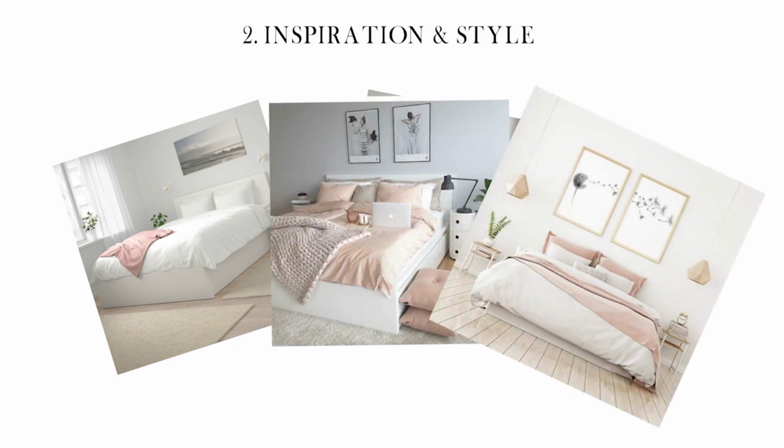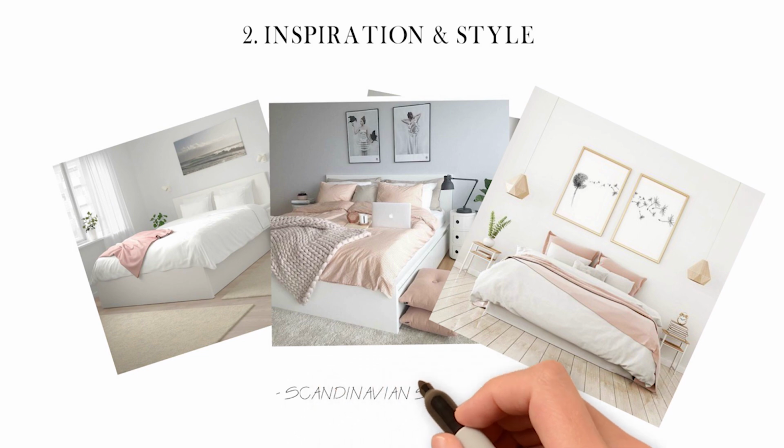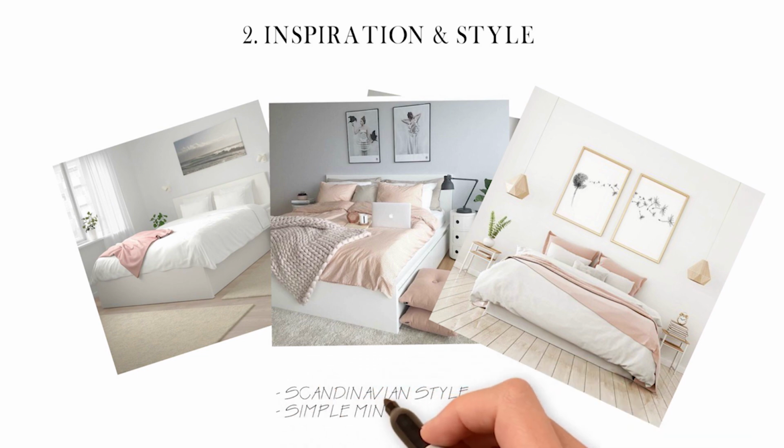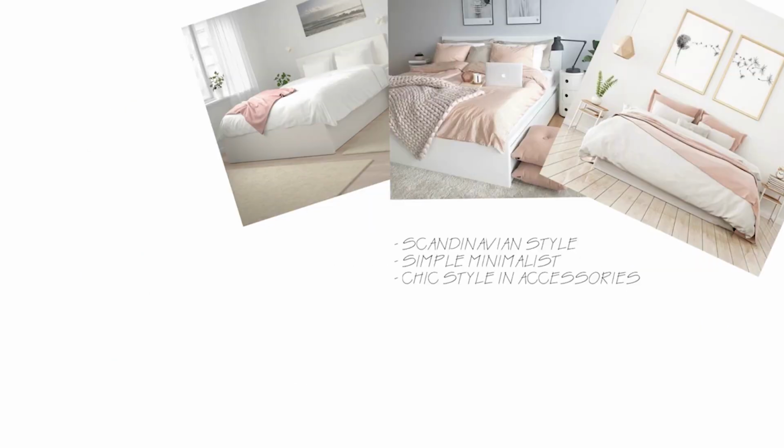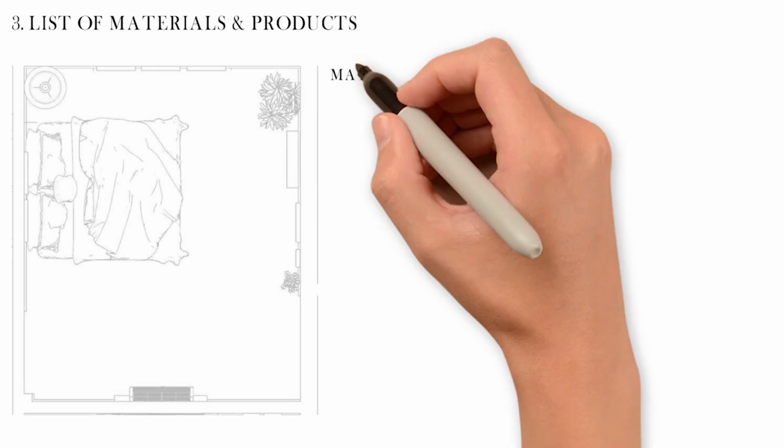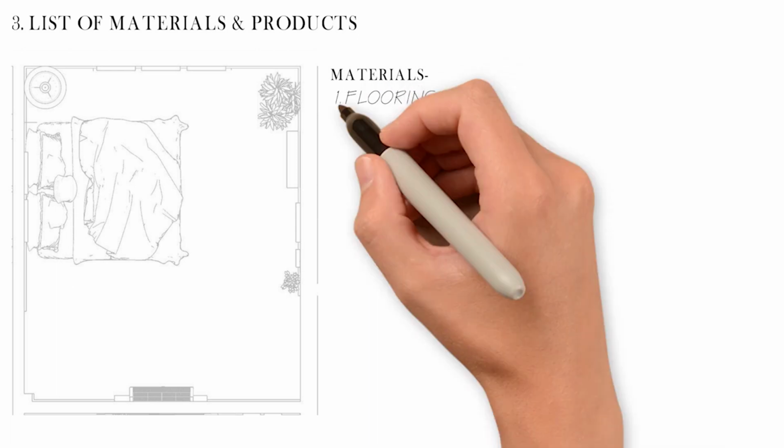Next, knowing your style is important, as otherwise searching for items can become very lengthy and confusing. For example, the bedroom which I am designing, my style is Scandinavian, simple minimalist and chic style in accessories. Then looking at your layout, you can make a list of all the materials and products that you need in that particular area.